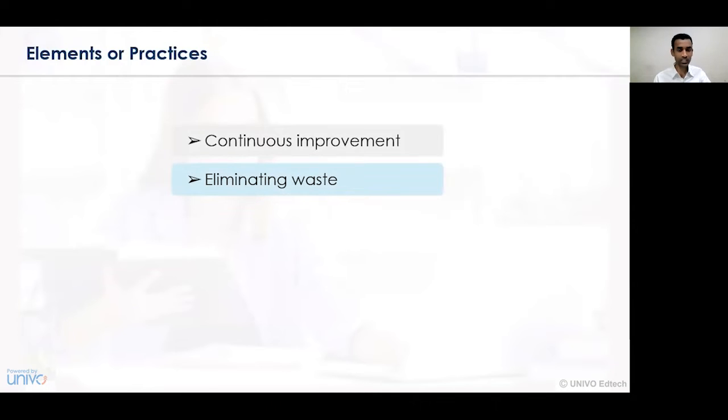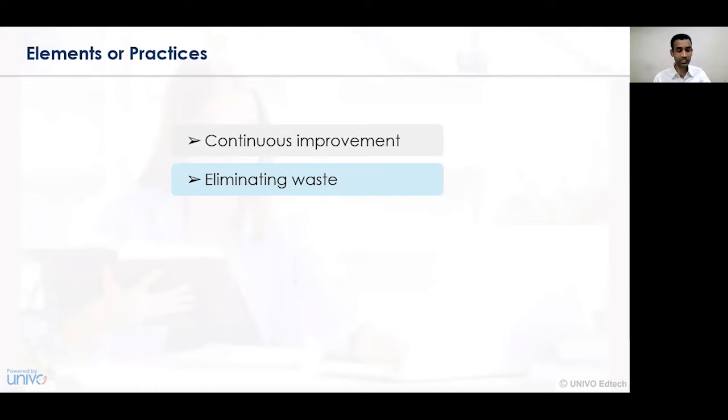Now let us understand what are the various elements or practices of identifying the gap analysis. Number one, the first element or practice is continuous improvement. In an organization, in order to see that all activities are performed in a very effective way, we need to identify what activities can be conducted and in what way they can be fulfilled. So continuous improvement is an assessment of how an activity is being undertaken, and whether there are certain improvements in those activities that need to be assessed and identified. And hence, that's the concept of continuous improvement. Another commonly used term for continuous improvement is Kaizen.